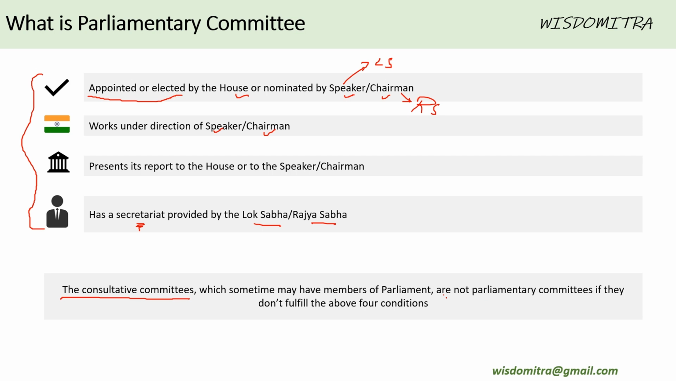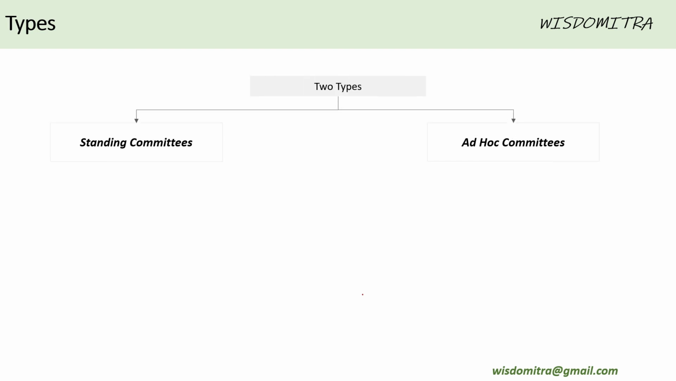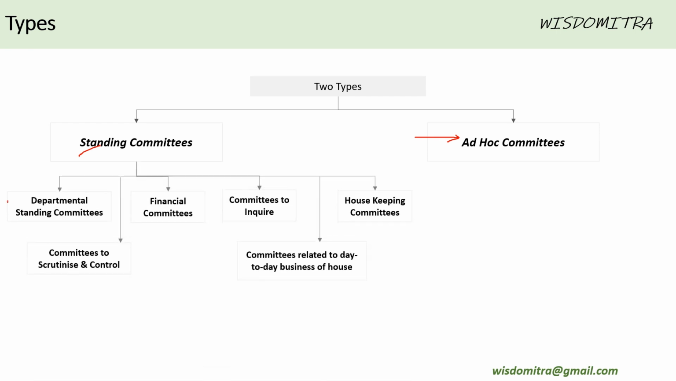Let us see what are the types of parliamentary committees. There are two major types of parliamentary committees. One is standing parliamentary committees, second is ad hoc committees based on need. Standing parliamentary committees, as the joke goes, are those that always sit, right? So, what are the subcategories of standing committees? Departmental standing committees, financial standing committees, committees to inquire, housekeeping committees, committees related to day business of a house, and then committees to scrutinize and control.